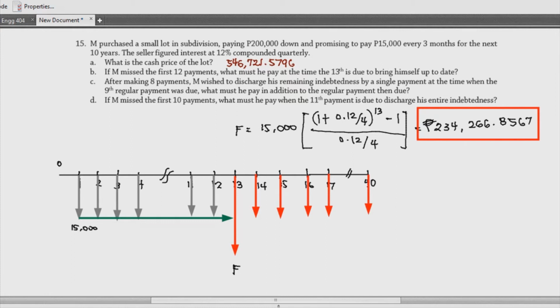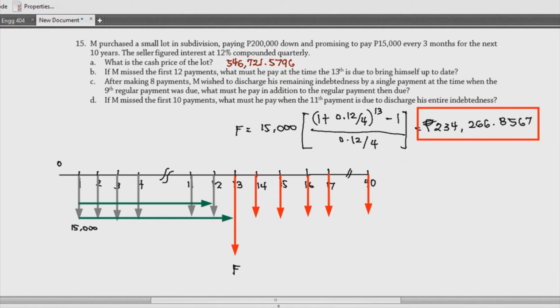What if naman, ang ginawa mo is, yung future mo, dinala mo lang siya, let's say, from 0 to 12. Hanggang dito lang nagawa mo, no? So, with that, this will become 12, diba? 12 minus 1. So, ganun lang mangyayari. And then, magkakaroon ka ngayon ng certain value dito na i-take mo siya in terms of simple interest. So, pwede yung ganun. Then, saka mo i-add ngayon yung pang number 13 na payment, which is actually 15,000.